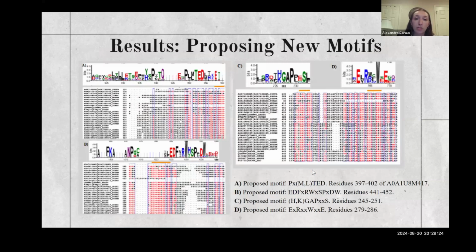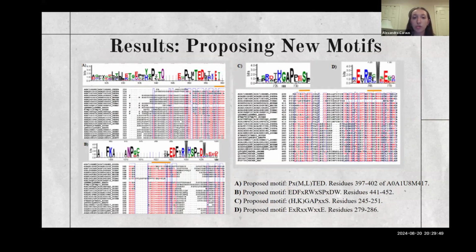Additionally, throughout the multiple sequence alignment, we were able to use the sequence logo as depicted above the sequences and the multiple sequence alignment itself to highlight areas of interest that might be useful for future analysis and developing new motifs experimentally.